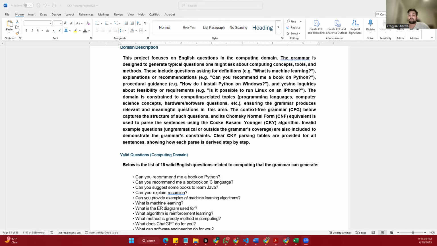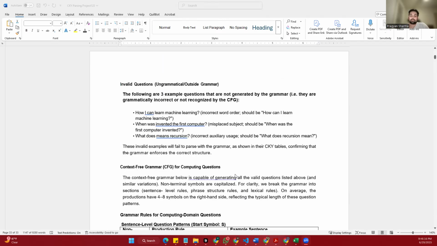Another incorrect question is what was invented the first computer. This also sounds awkward because the subject and the verb are not in the right place. So, when was the first computer invented? Finally, we have what does means recursion. This has an extra word, which is incorrect. The proper question should be what does recursion mean.